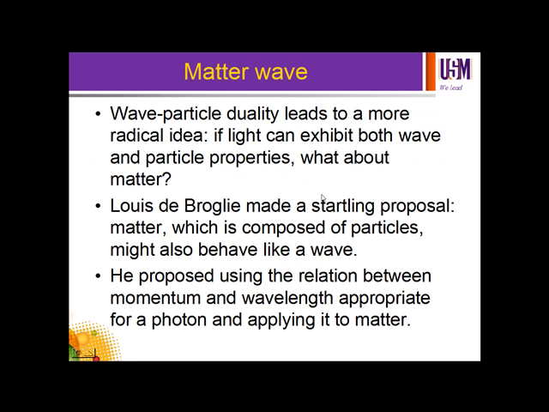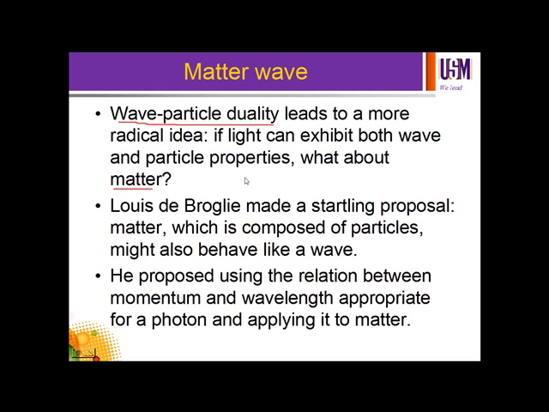Okay. In the previous segments, we had discussed how light exhibits both wave and particle properties, what we call wave-particle duality. So wave-particle duality leads to a more radical idea. If light can exhibit both wave and particle properties, what about matter?